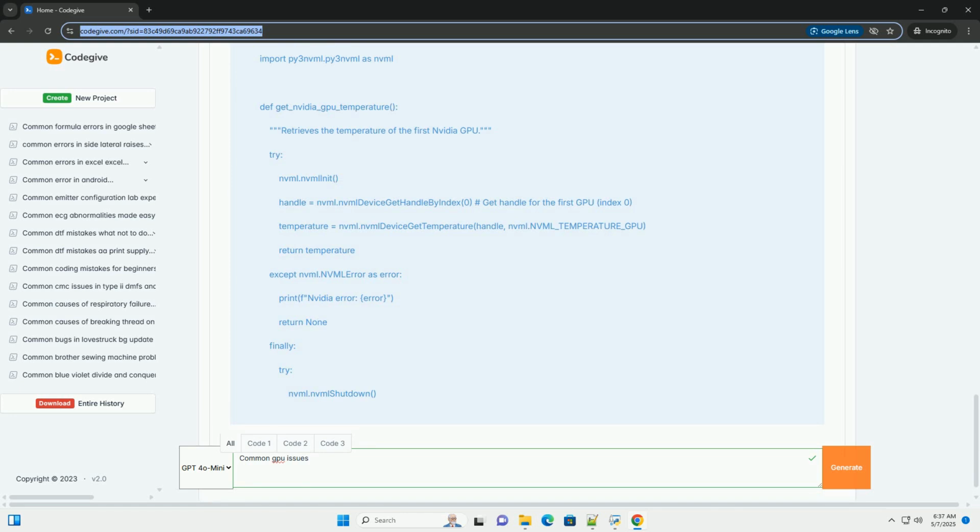Water cooling: consider a water cooling solution for more efficient heat dissipation, especially for high-end GPUs or overclocked systems. Example: Python with psutil for CPU and overall system info; GPU temperature monitoring usually requires vendor-specific libraries.